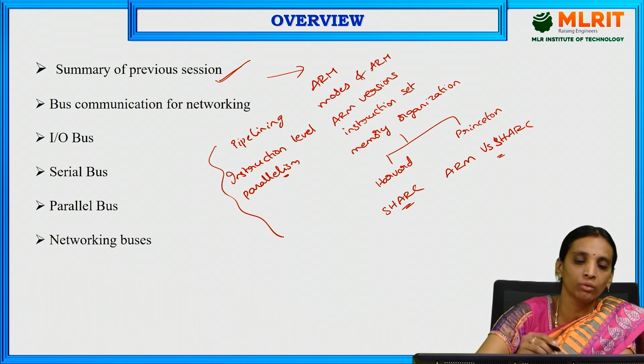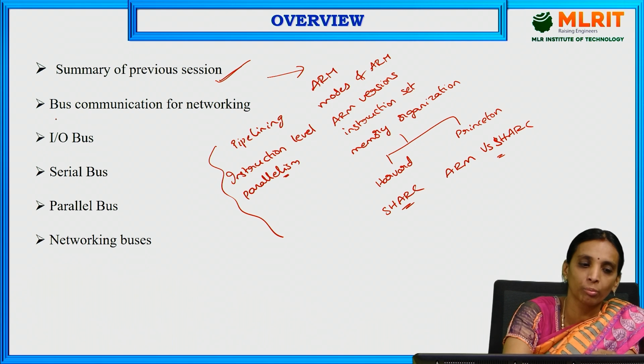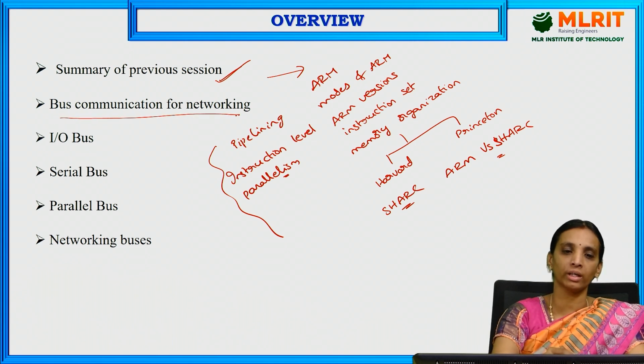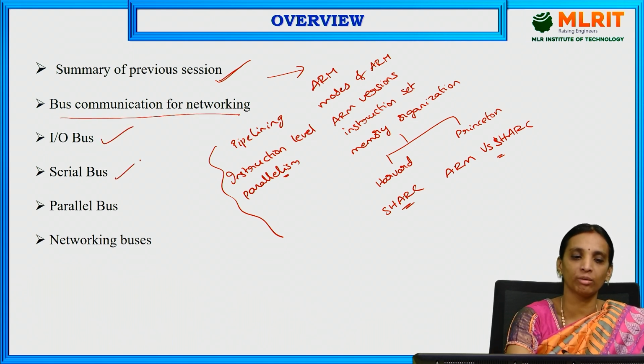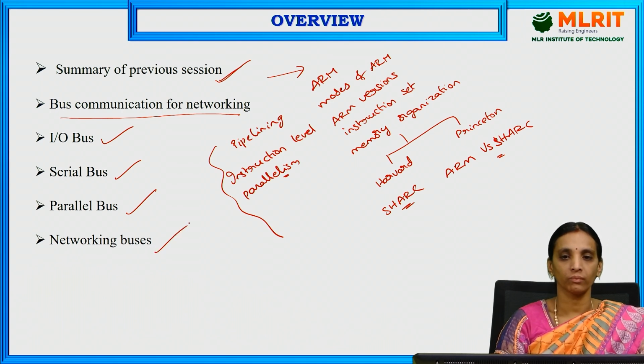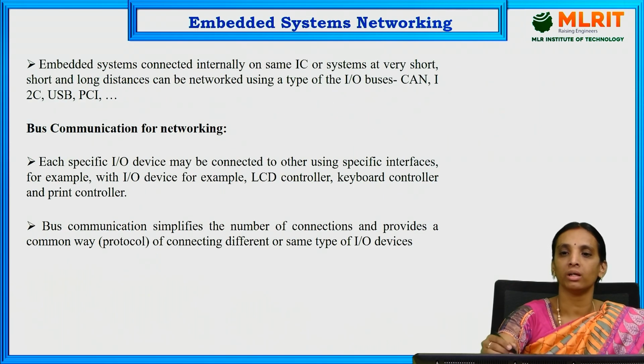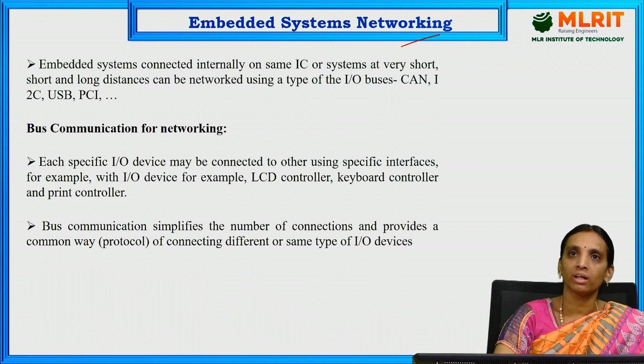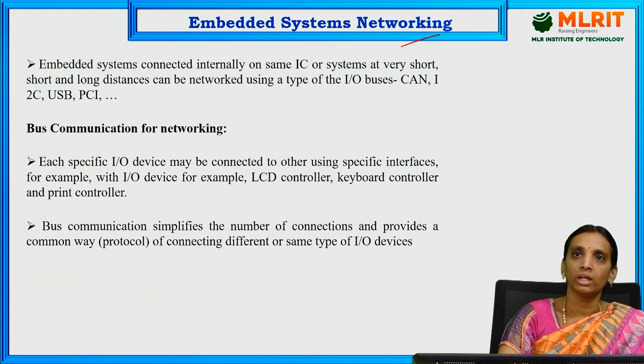Now in today's session, we are going to discuss bus communication for networking: IO bus, serial bus, parallel bus, and networking buses. Let's go to the first topic, which is embedded systems networking. What is meant by networking? Networking is nothing but connecting a number of systems into a single communication network.